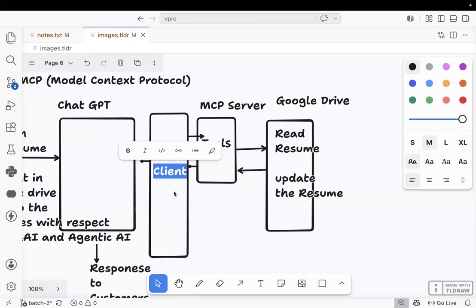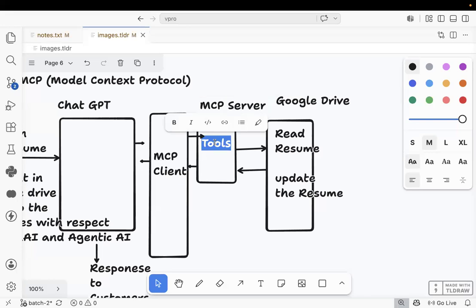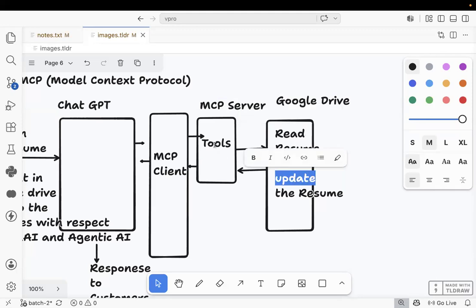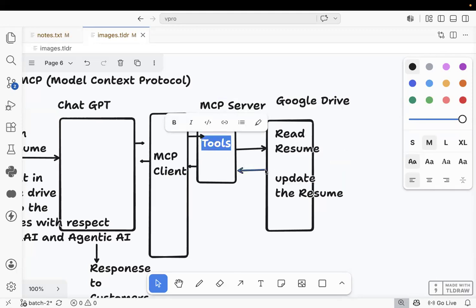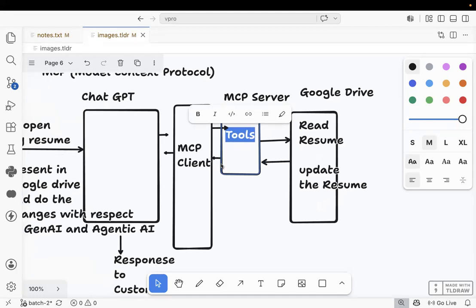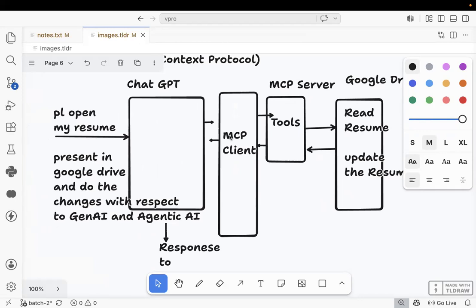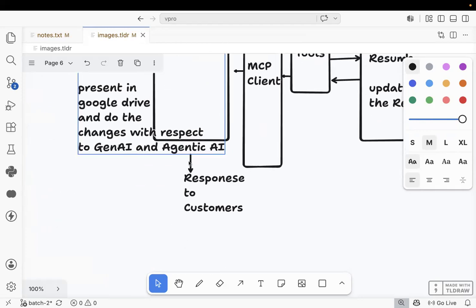The MCP client will connect to whom? The MCP server. What does the MCP server contain? Tools. With the help of tools, the MCP server will connect to Google Drive. It will read the resume and update the resume. These tools will update the resume. And after updating, it will give information to whom? The MCP server. The MCP server will give the information to the MCP client. The MCP client will give the information to ChatGPT. ChatGPT will give information to the customers or end user. Then this is the flow here.